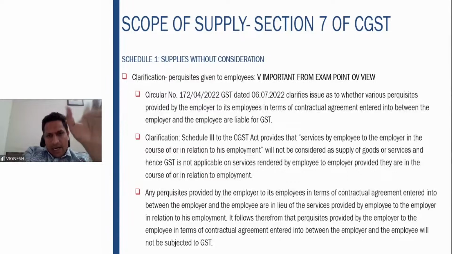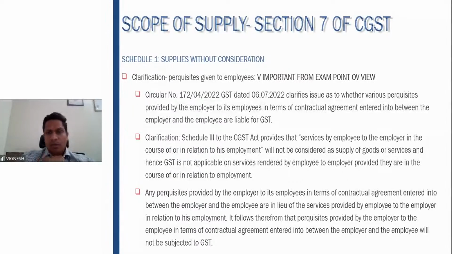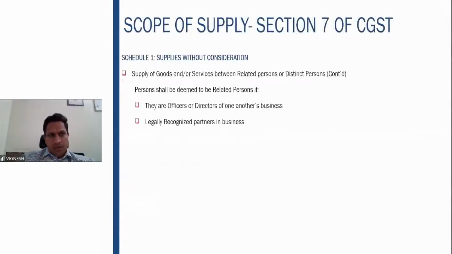So if any perquisites are provided by the employer to the employees due to the contractual agreement, that will not be covered in Schedule 1. Okay, this clarification was given.